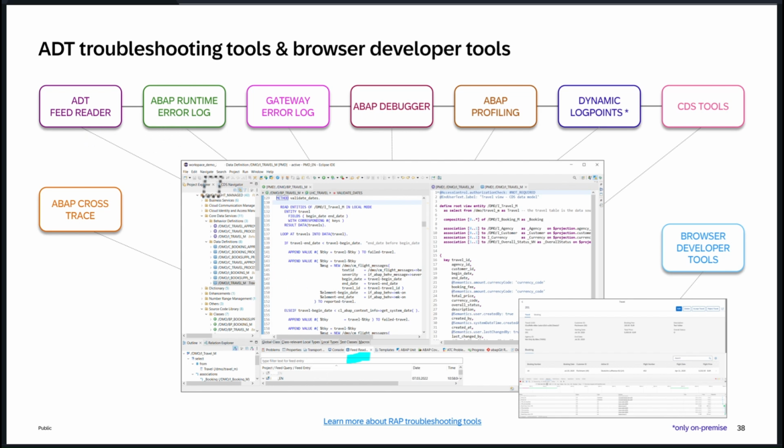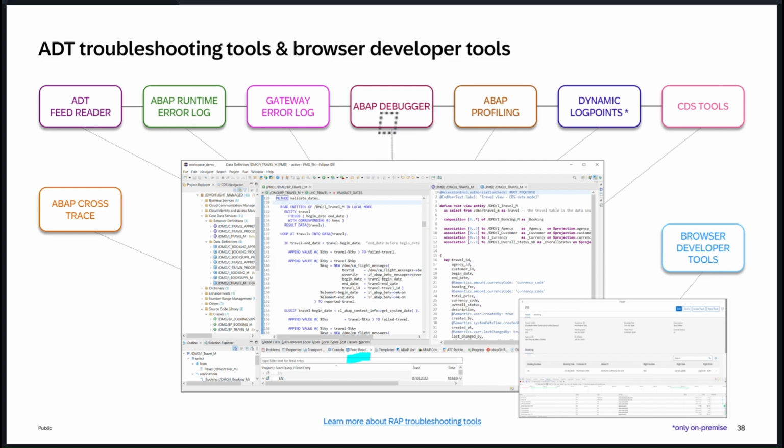It will collect it and it will show you clearly, right? So this is really helpful. If you're not sure what a code expects, or if you don't see the output in the UI, or if it doesn't give any proper response, then we can quickly look at this feed reader. It will tell you what the real problem is, and whether it's a runtime error or gateway error or anything else.